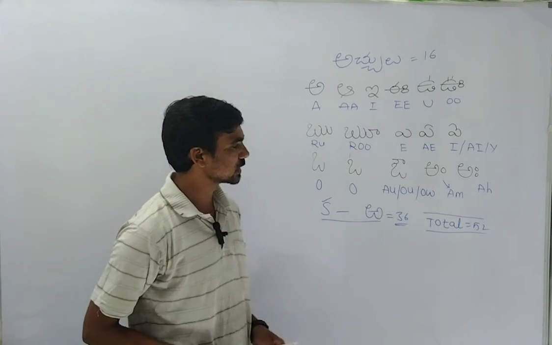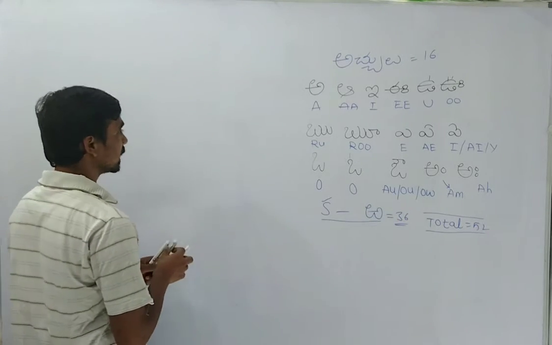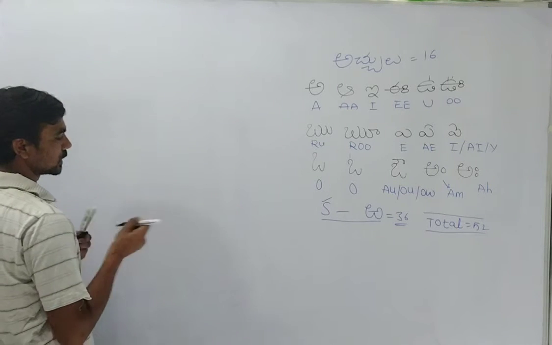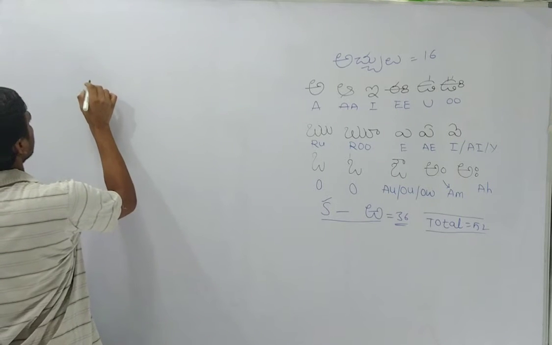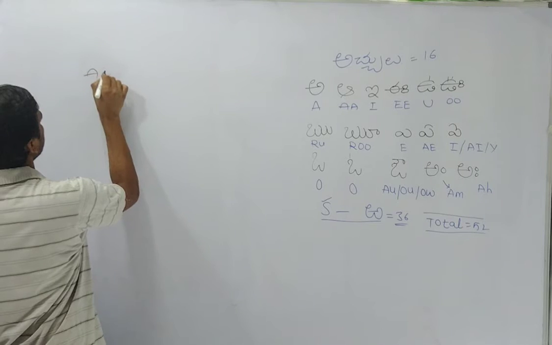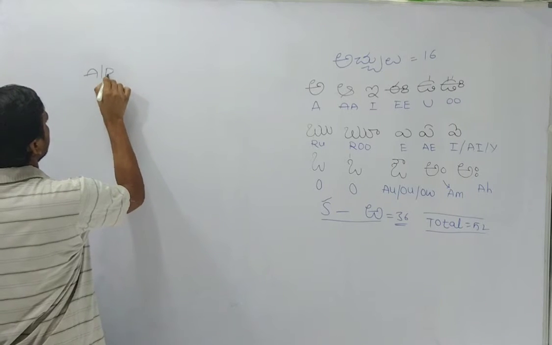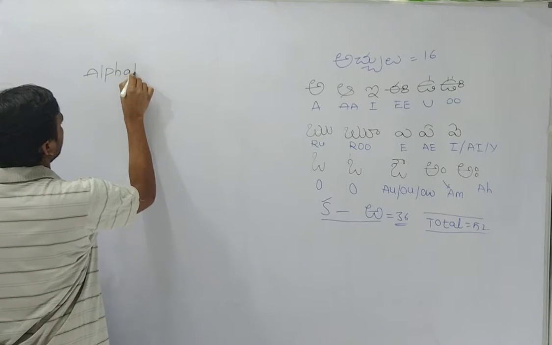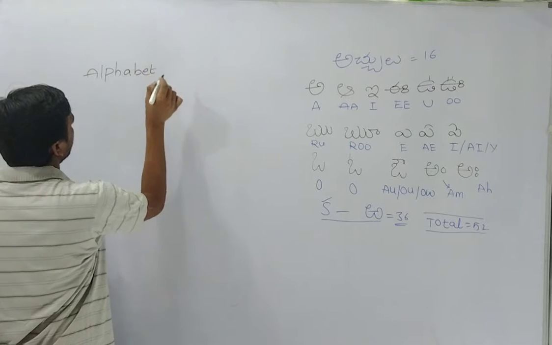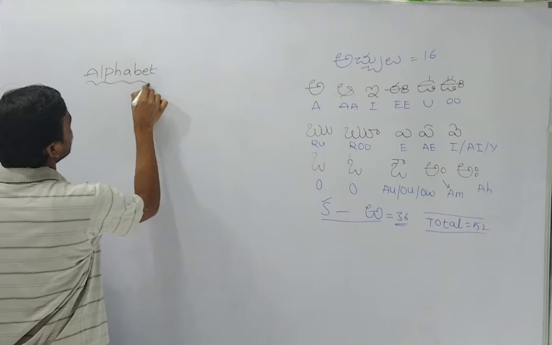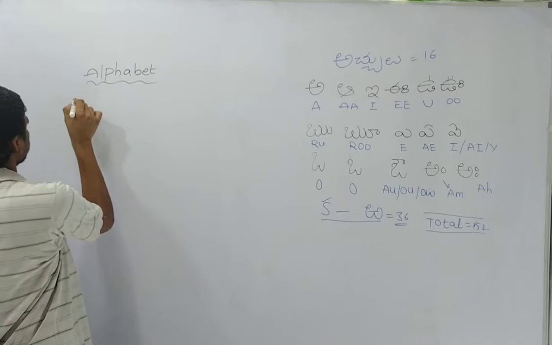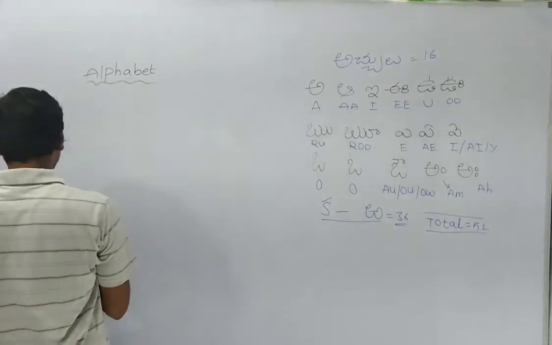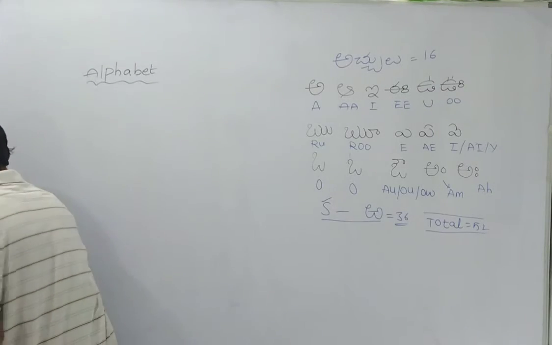So here I am going to write the English alphabet. Now the sound of the alphabet is very important, right? Now I am writing A. You will easily understand, very simple thing.